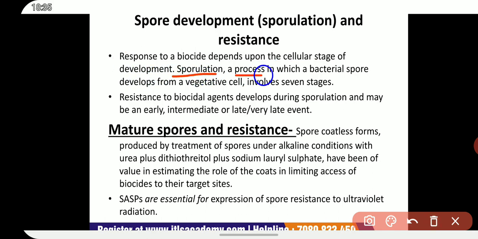Sporulation, a process in which a bacterial spore develops from a vegetative cell, involves 7 stages. Of these stages, the fourth and seventh, cortex and coat development, are the most important in relation to the development of biocide resistance.